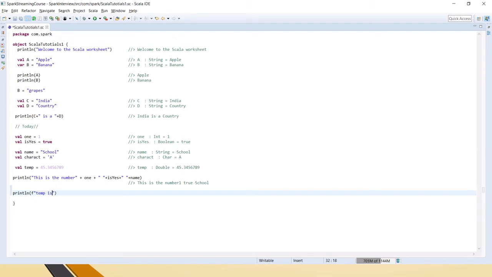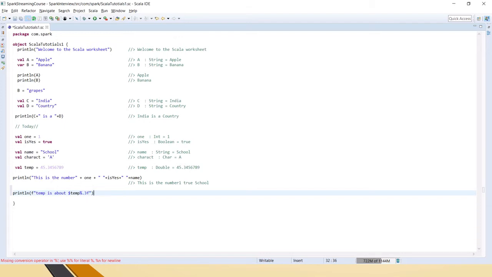And temperature, we will say temperature is about, and in the dollar, then this is we have already temp here, right? So the same thing I am passing it here. And if we wanted to add some precision to that, then just say that percentage dot 3f. So here I wanted to get 3 decimal places after the point, so I have given it as 3.